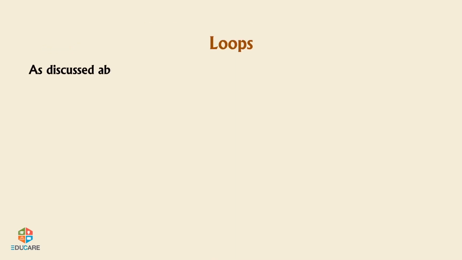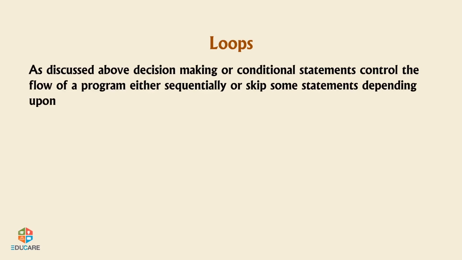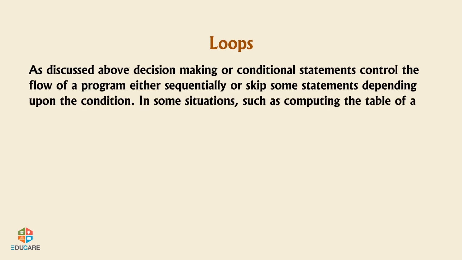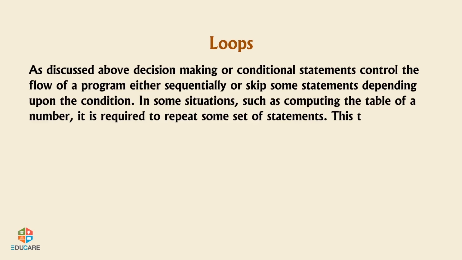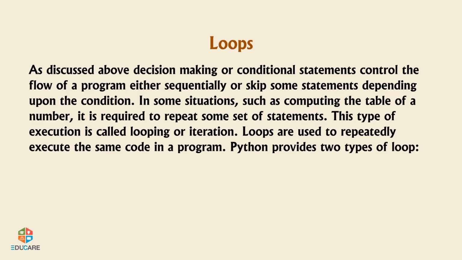Loops. As discussed above, decision-making or conditional statements control the flow of a program either sequentially or skip some statements depending upon the condition. In some situations, such as computing the table of a number, it is required to repeat some set of statements. This type of execution is called looping or iteration. Loops are used to repeatedly execute the same code in a program. Python provides two types of loop: while loop, for loop.